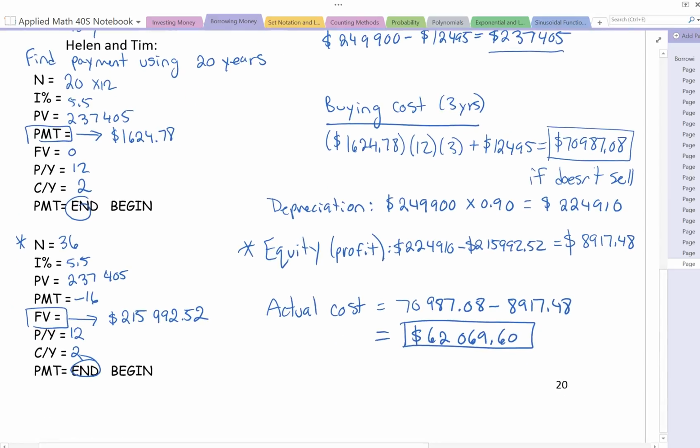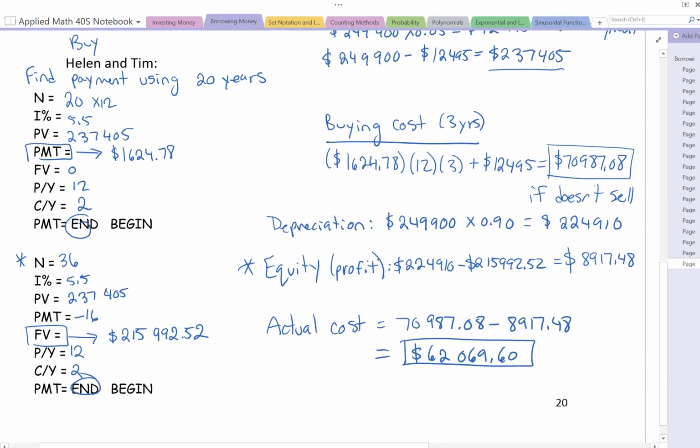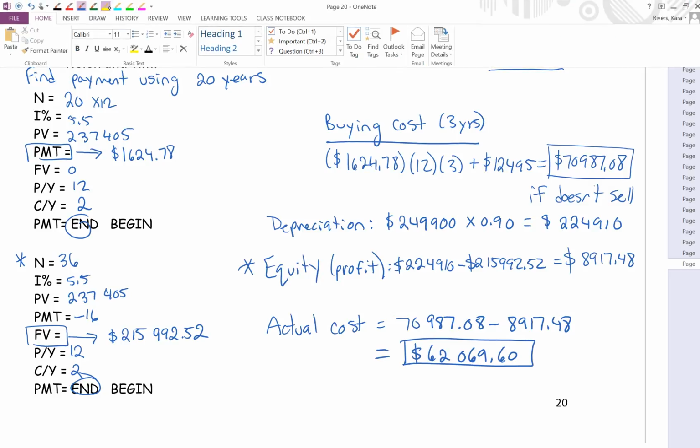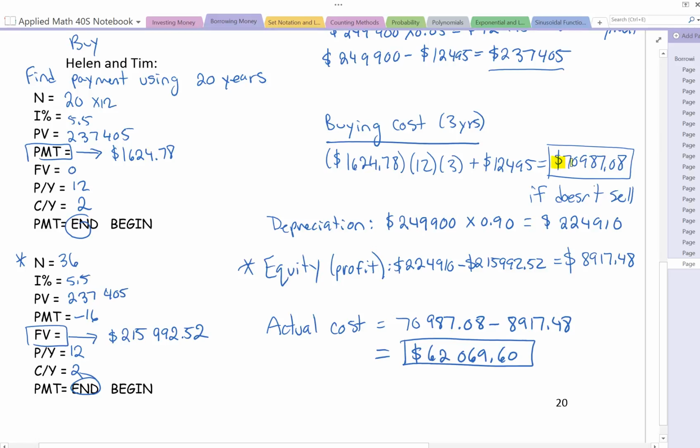So I take that and I figure out the depreciation. Okay, so the depreciation here is $224,910 if I multiply that by that 90%. Why 90%? Because it depreciated 10%, so that's what's left over. Okay, so taking that and subtracting off. Now noticing what I'm subtracting off isn't the value that I got at the front, right, at the beginning. So there's this value, the cost if they don't sell, and then where did this value come from? Well, that value came from here.